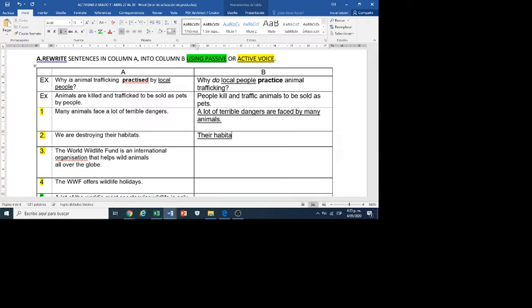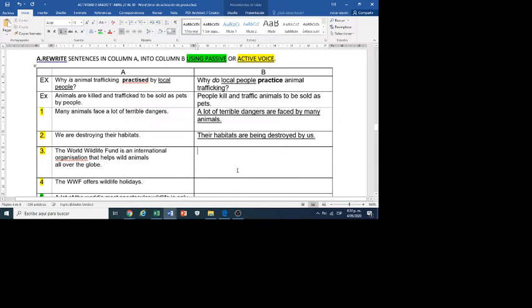We are destroying is continuous tense, so this passive voice must be in continuous tense. Their habitats are being, because this is progressive. The past participle of destroying is destroyed, being destroyed by us.